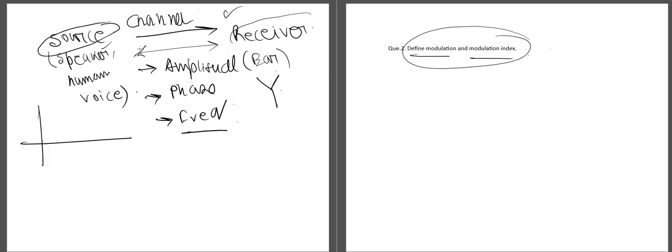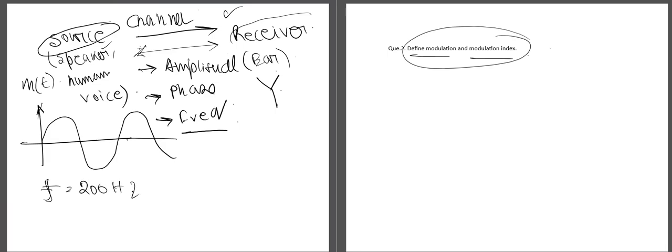So basically in modulation, suppose the signal we are transmitting is just a sinusoidal signal. Okay, this is a sinusoidal signal, right? Suppose this is a weak signal. By weak signal I mean that this signal has a low frequency. Suppose this signal has a frequency of 200 hertz. So this is a low frequency signal.